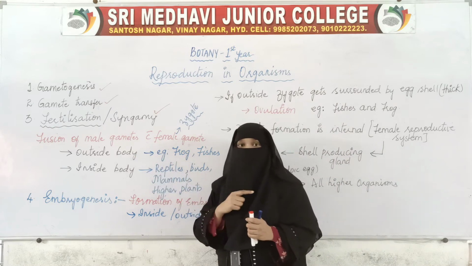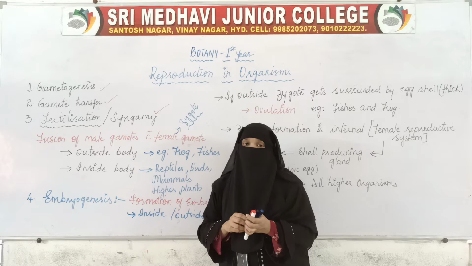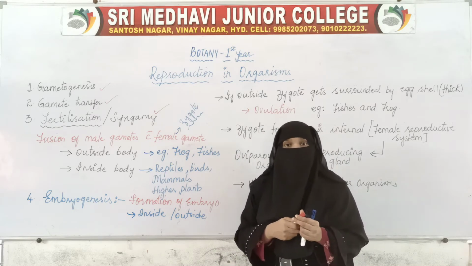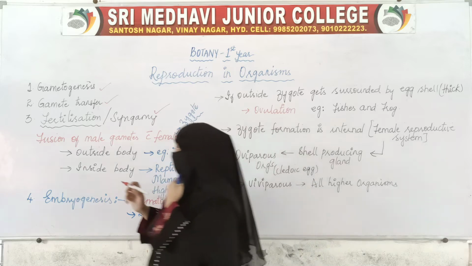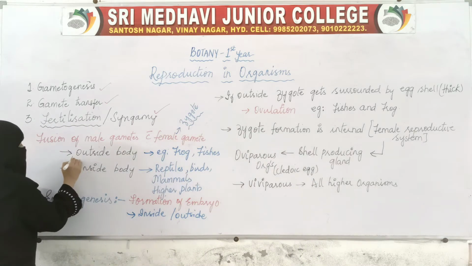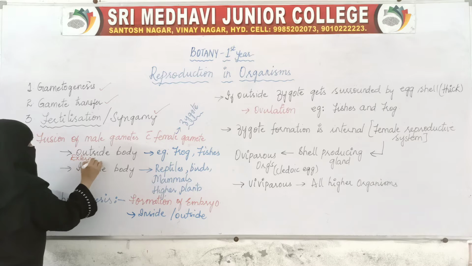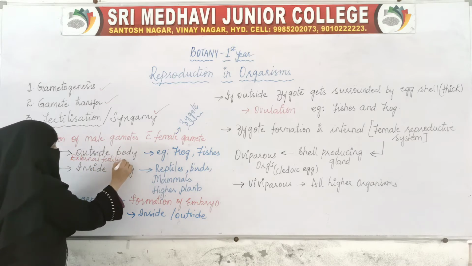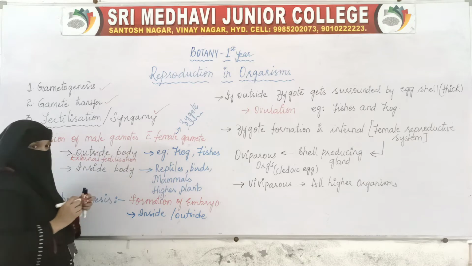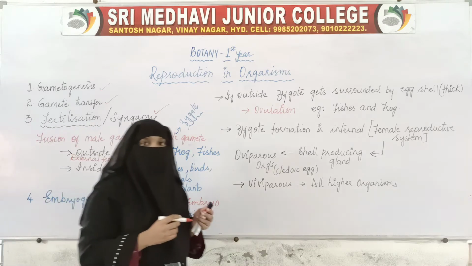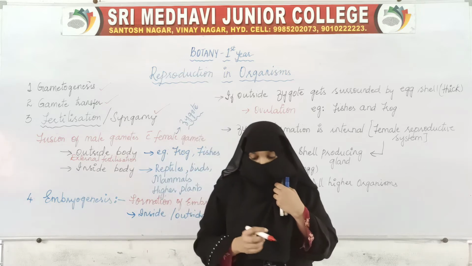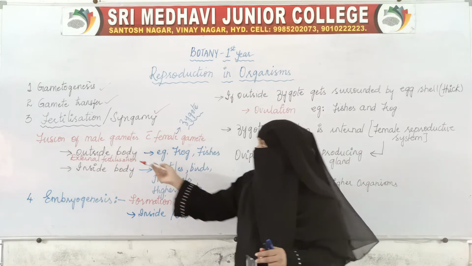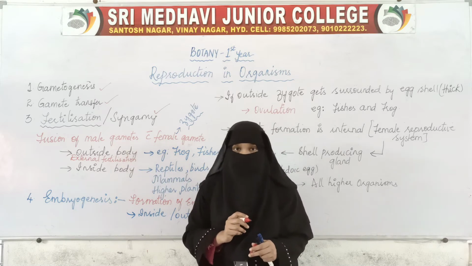If the fertilization is taking place outside the bodies of the organism, then that fertilization is said to be external fertilization. External means outside. If the fusion of male and female gametes takes place outside the bodies of the organism, it is external fertilization.